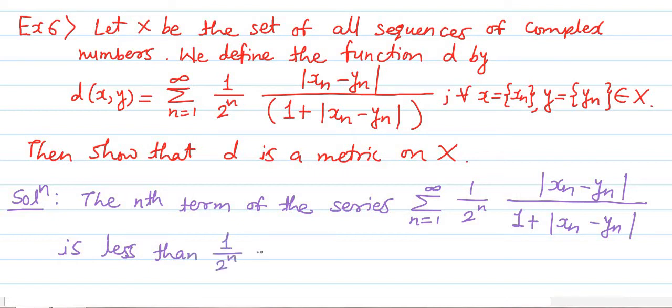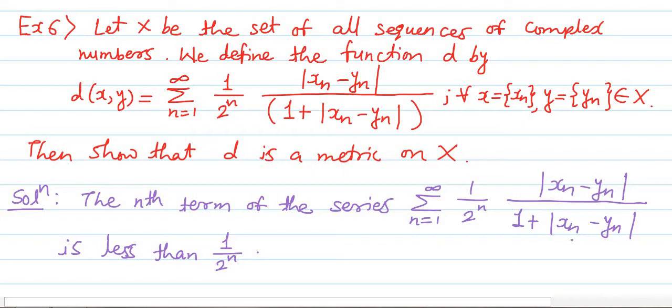Why is it less than 1 upon 2 raised to n? Because if you observe this quantity which is in the product, this quantity is less than 1. Why is it less than 1? Because we are dividing mod of xn minus yn by mod of xn minus yn plus 1.